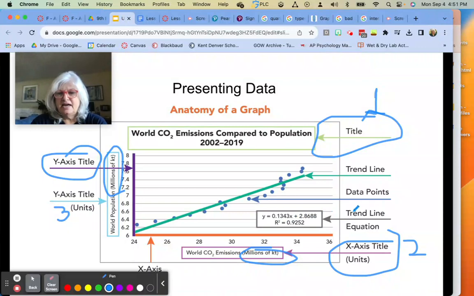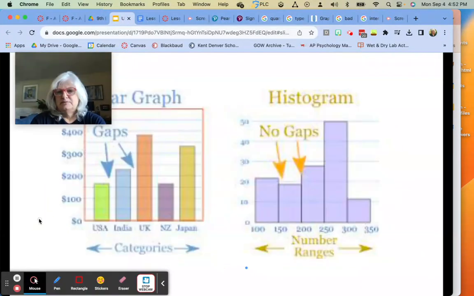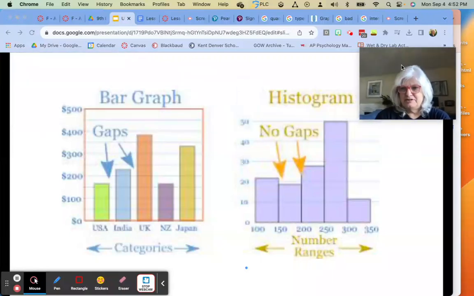And then finally, I think I'll show you on the next line if that's okay. You don't need to have an equation. I am not going to ask you to come up with a trend line equation. I am going to show you how to do a trend line on probably Google Sheets, since that's what most of us use. So those are the three things that are absolutely required. Each one of those, if you're missing it, you're going to lose a lot of points. So let's move on. Trying to make this video pretty fast.